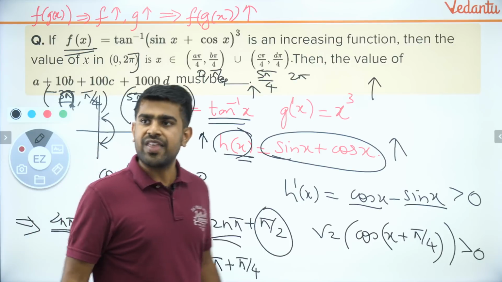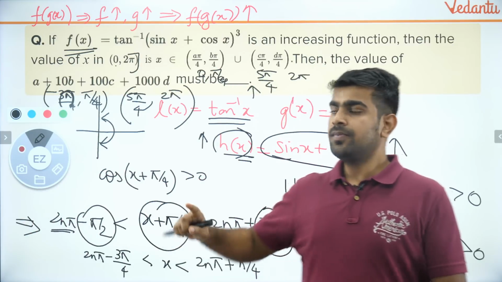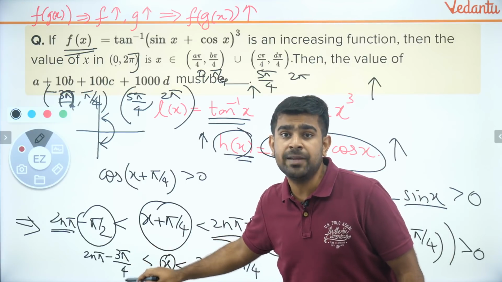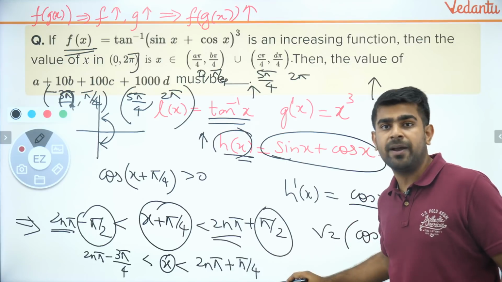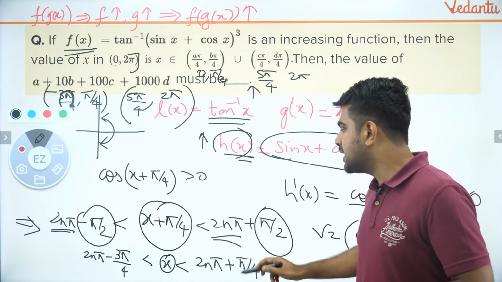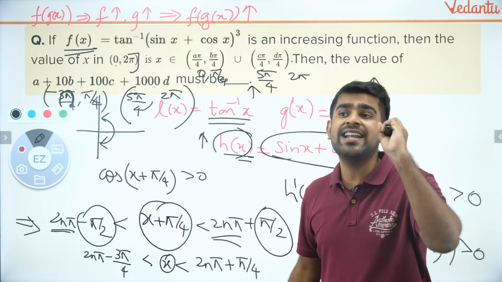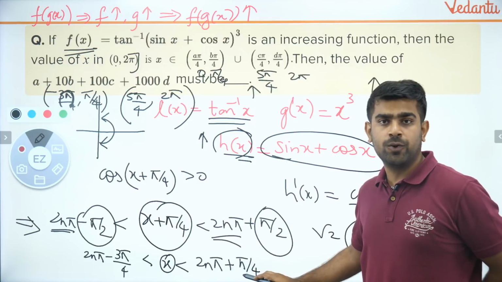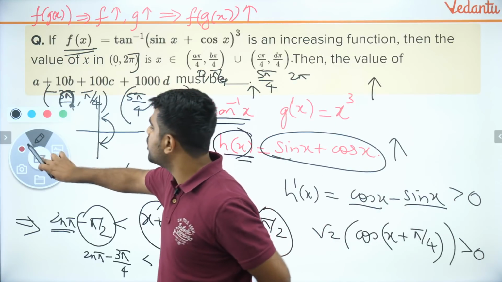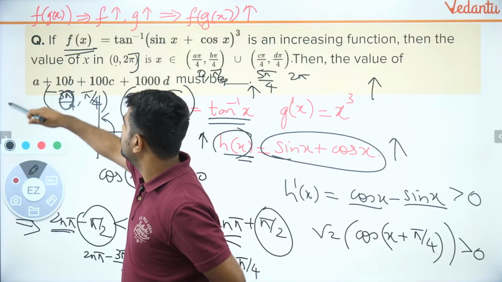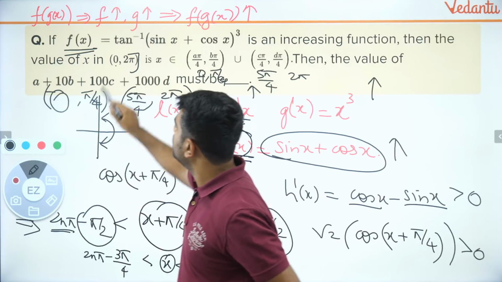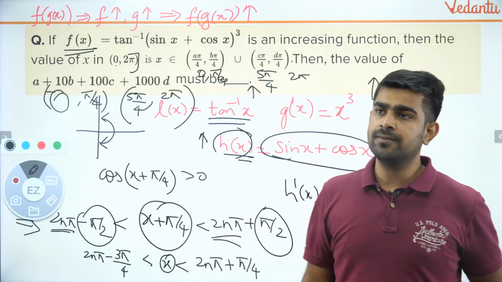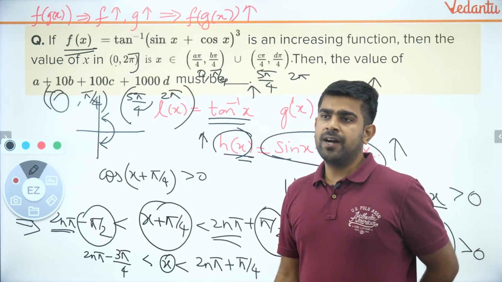Are you guys able to understand that? How many of you got it? Please go through it. I got my interval of x as 2n pi minus 3 pi by 4 up to 2n pi plus pi by 4. Is that clear? Now I put values for n. If I put n as 0, I'll get minus 3 pi by 4 to pi by 4, which will be starting from 0 because our interval is starting from 0. They are asking us to find the answer from 0. Clear? Very good, Saima. Brilliant.